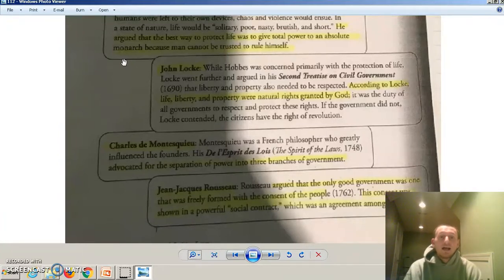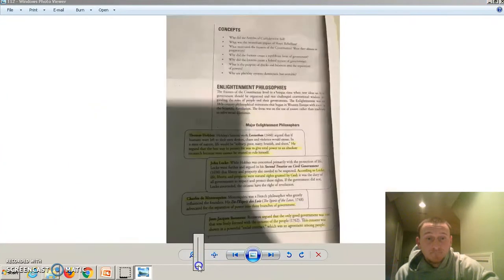Here we go. Okay, and then the last one, Jean-Jacques Rousseau, argued the only good government was one freely formed with the consent of the people. He believed in a social contract among the people. So know that, Jean-Jacques, think about social contract among the people. The 2 main ones I want you to know, I want you to know all of them, but if you have to know 2, you need to know John Locke and Charles de Montesquieu. I've seen multiple questions on exams with these 2 people. Okay, so I'm going to go through that.